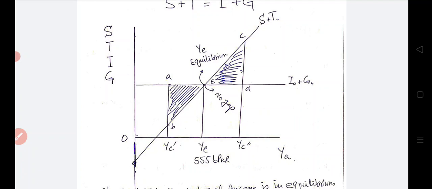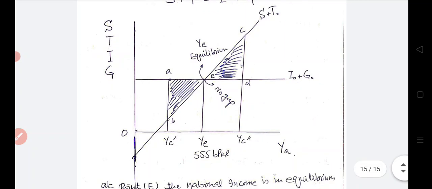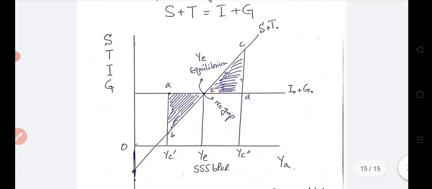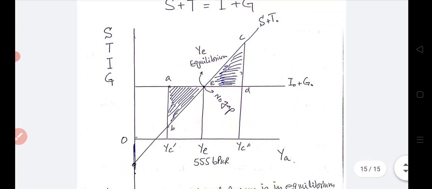And the curve that is starting from the minus going upward is the leakages curve, and we have stated that the economy will be in equilibrium at that point where the leakages curve intersects the injections curve. At point E, here we see that there is an equilibrium where the leakages are equal to the injections, and there is no inflationary or deflationary gap, and the economy is in stable equilibrium, and the equilibrium national income is 555 billion PKR.